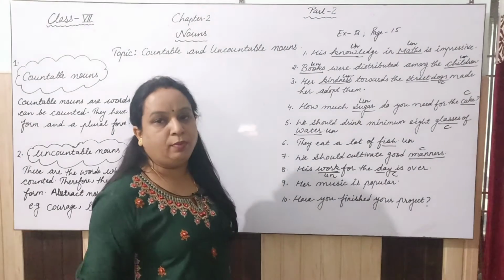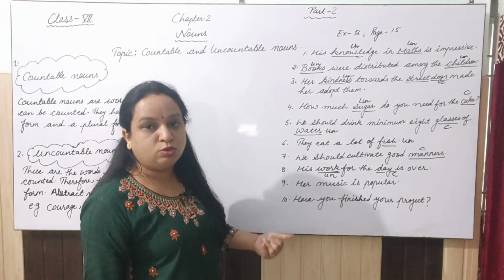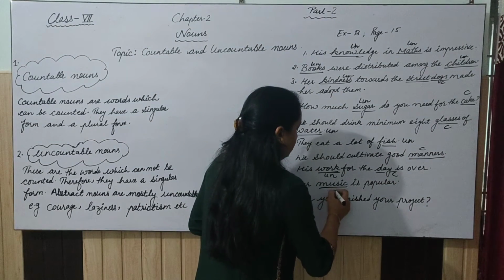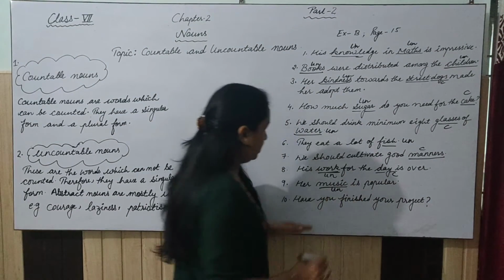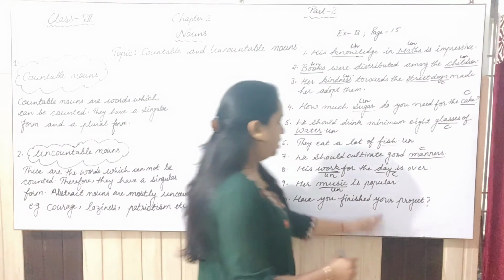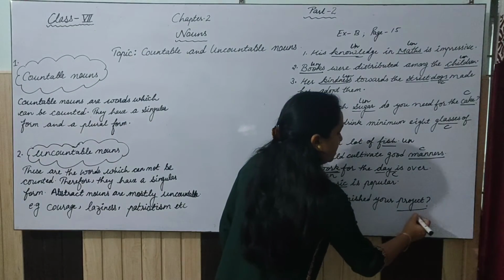Her music is popular. Her music, it is not musics, right? So music is uncountable. Have you finished your project? Project can be projects, so this is countable.